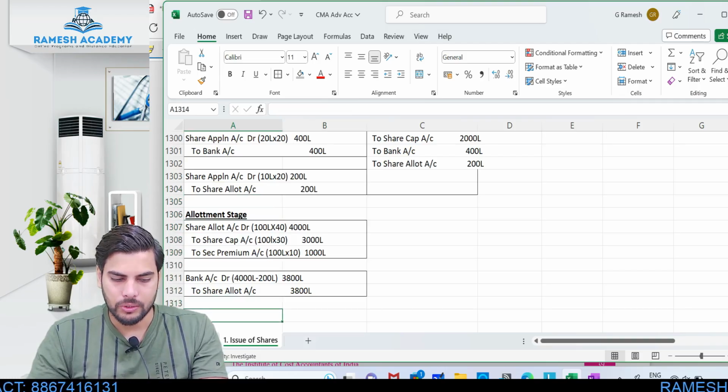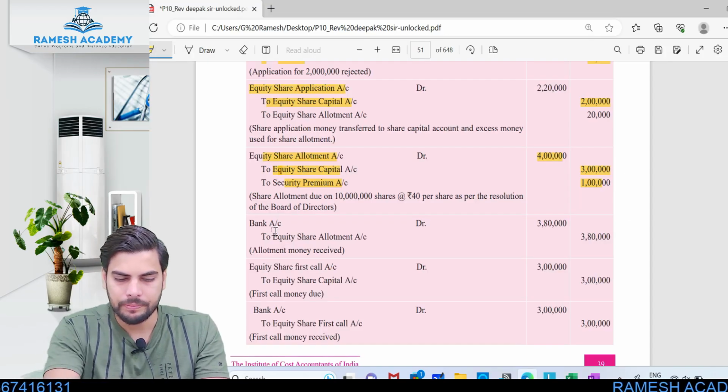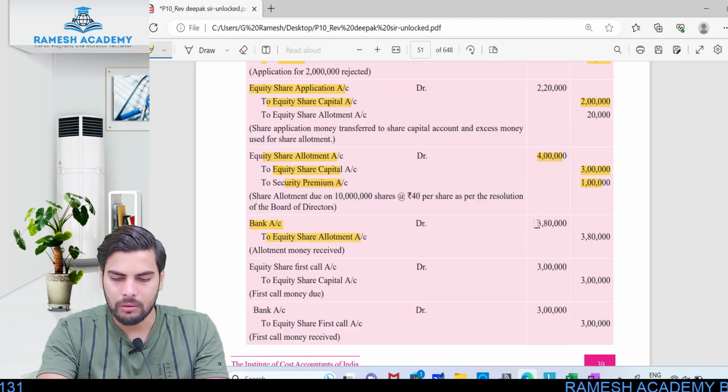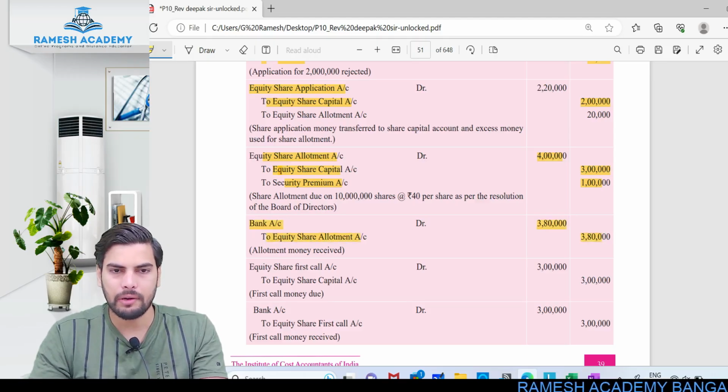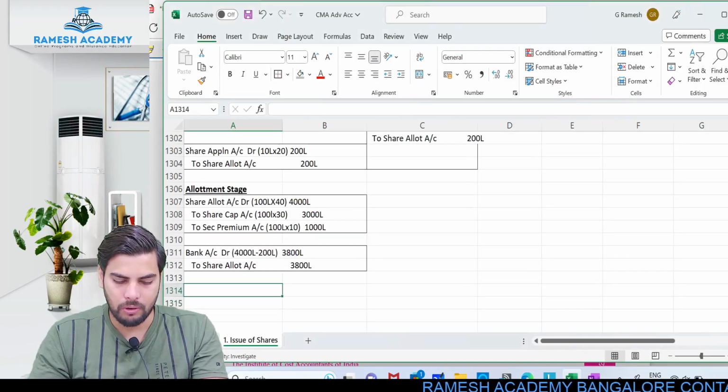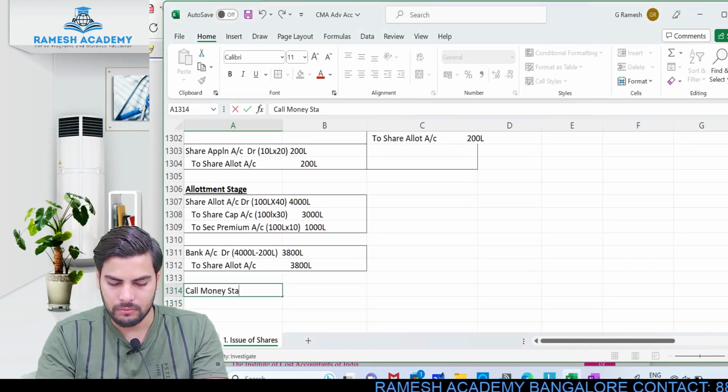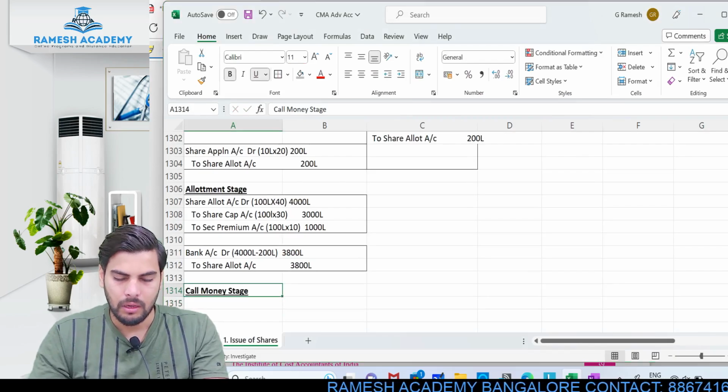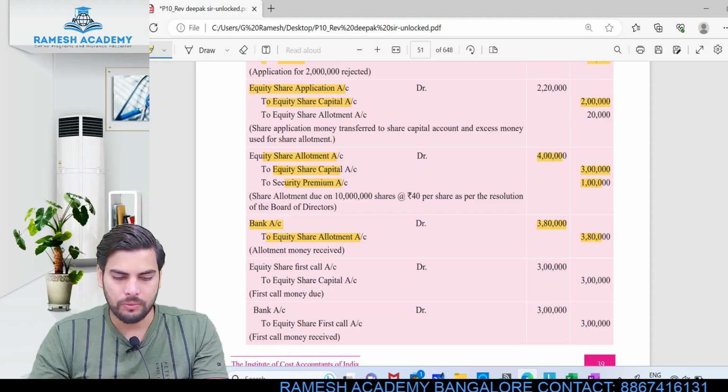I hope everybody understood this. Okay, so look at the solution over here. Bank account debit to share allotment, it is only to the extent of 3800 lakh. And when it comes to call money stage, very simple thing.